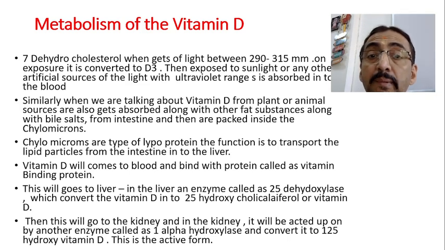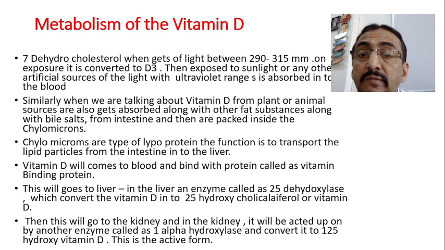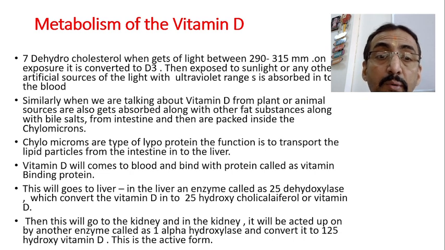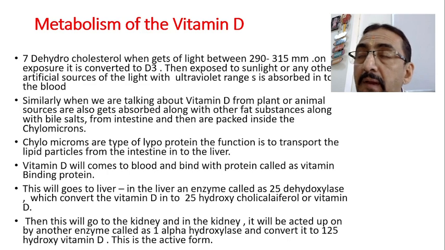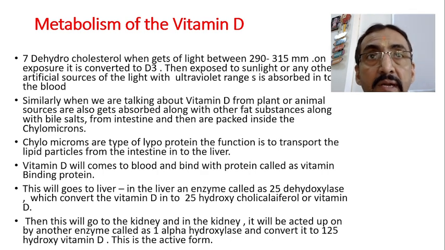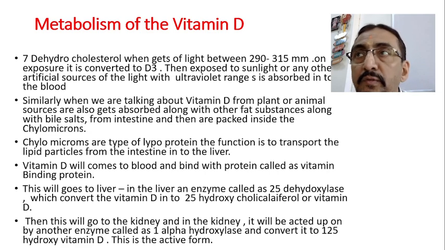Chylomicrons are a type of lipoprotein, and their function is to transport the lipid particles from the intestine to the liver. I think you know that chylomicron method. They transport the lipid particles from the intestine into the liver through the lymphatics. Now vitamin D comes to the blood and then binds with the protein called vitamin D binding protein. Then it goes to the liver. This is how the precursor form of vitamin D is converted into the storage form of vitamin D and gets deposited in the liver.